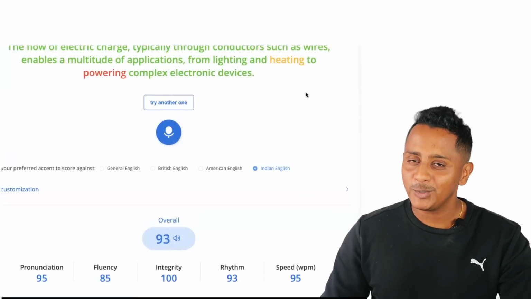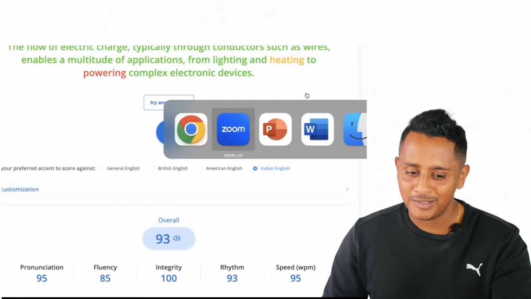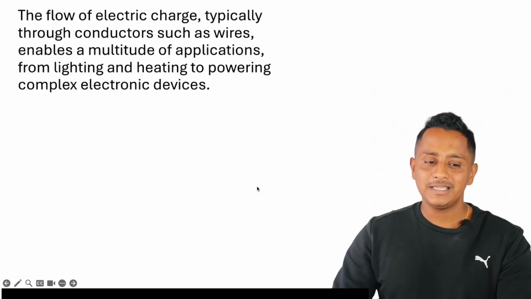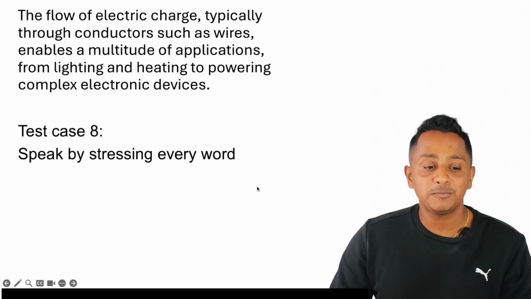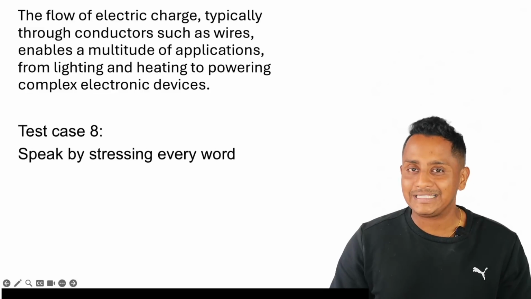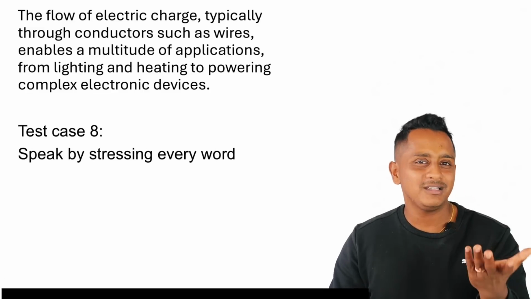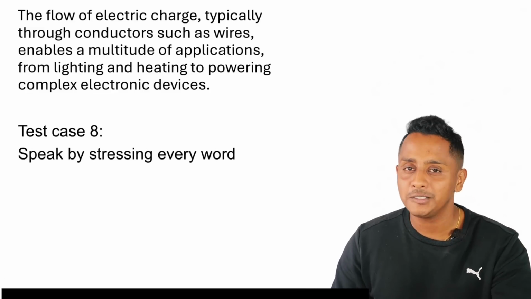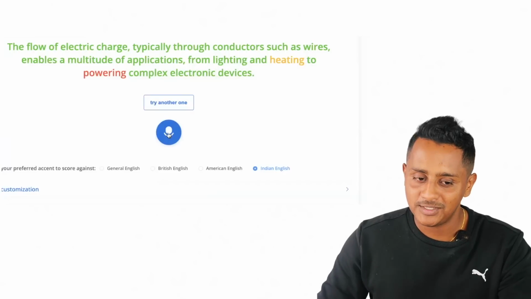Hope you are getting it. So now we will quickly move on to the test case number 8. Speak by stressing every word. The flow of electric charge like this. So obviously this also reduces the speed, but let's see the other parameters. So I'm going to try that by stressing the words.